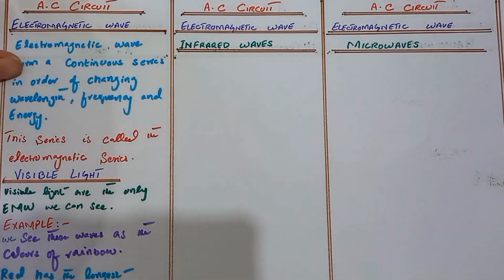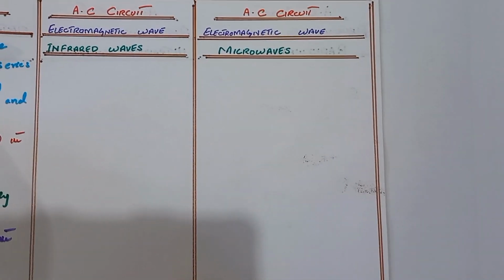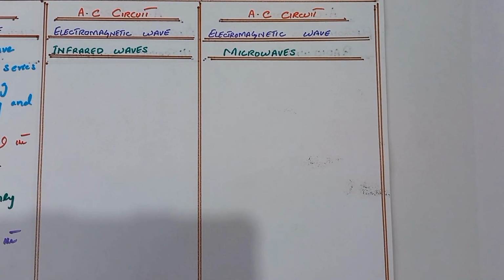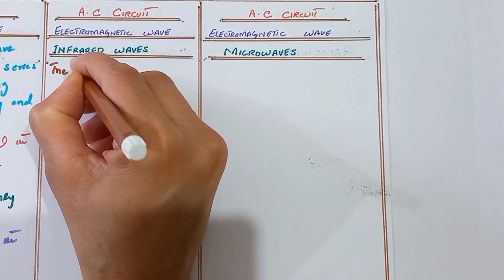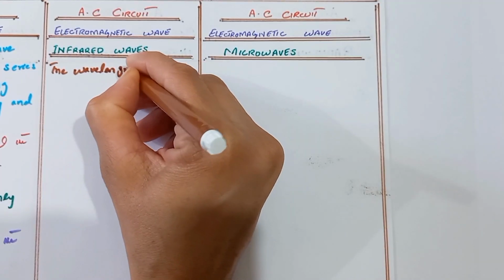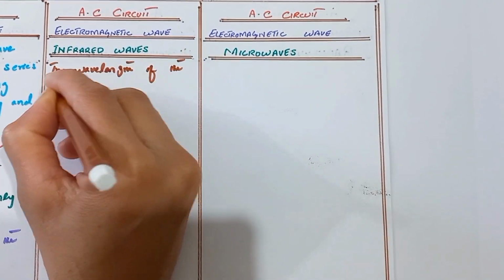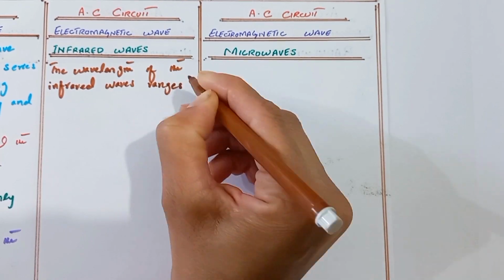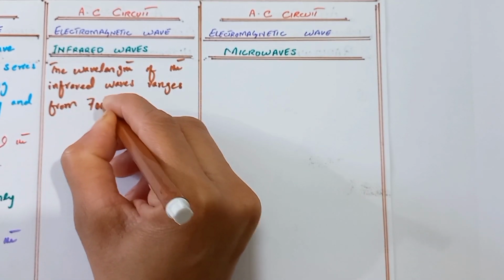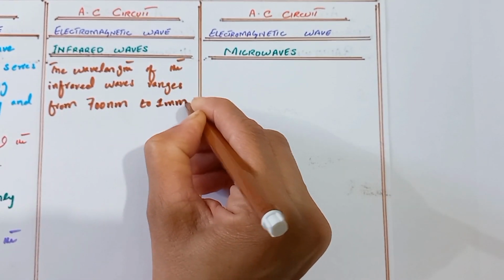Next, we discuss the infrared waves. We discussed that the wavelength of the infrared waves ranges from 700 nanometer to 1 millimeter. So here we write that the wavelength of the infrared waves ranges from 700 nanometer to 1 millimeter.